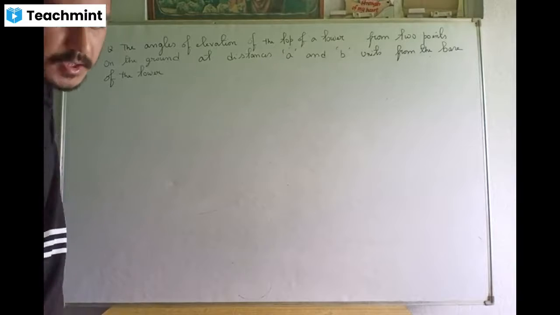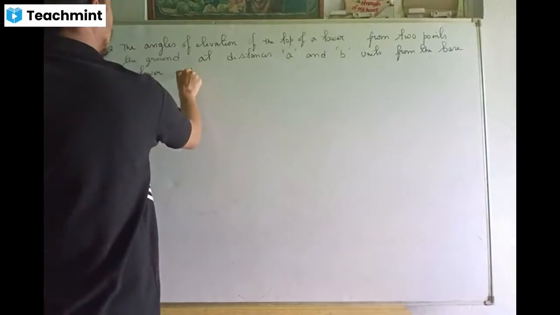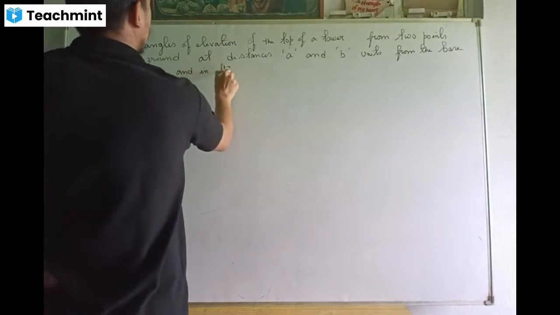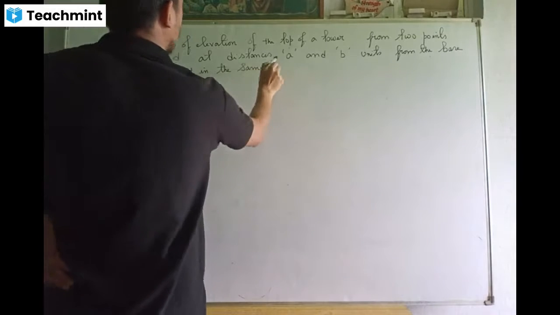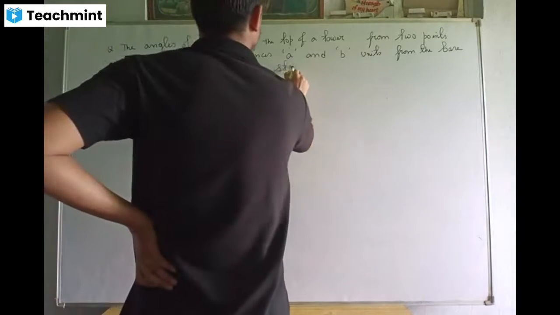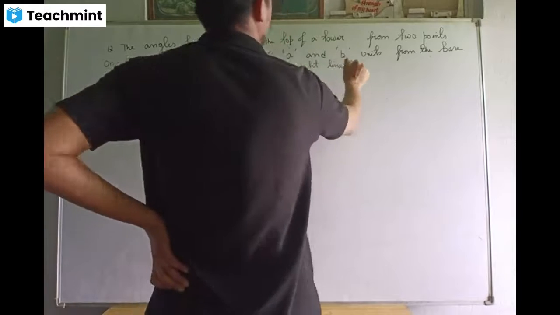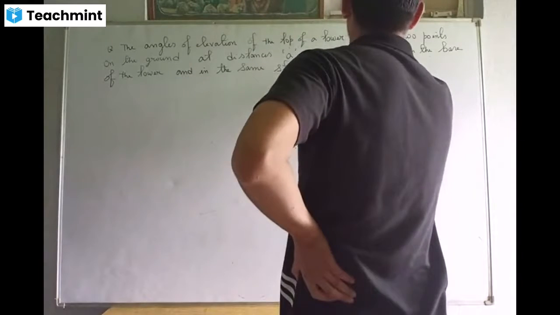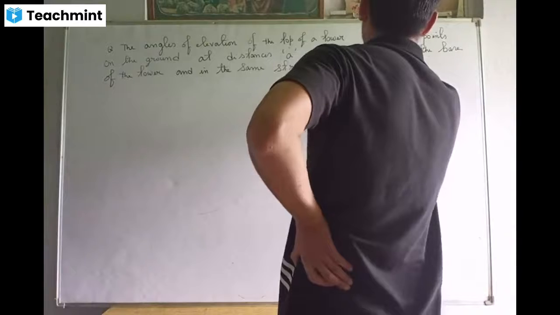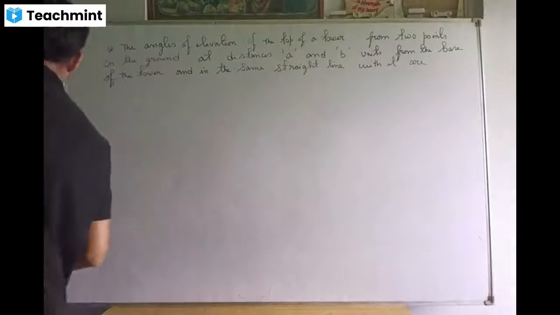And in the same straight line with it, the angles are complementary.